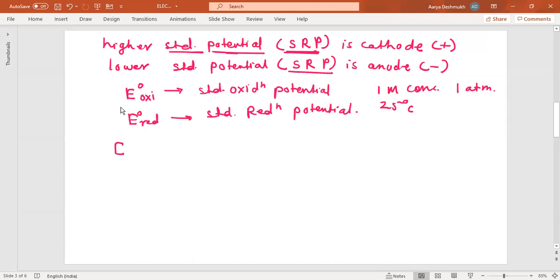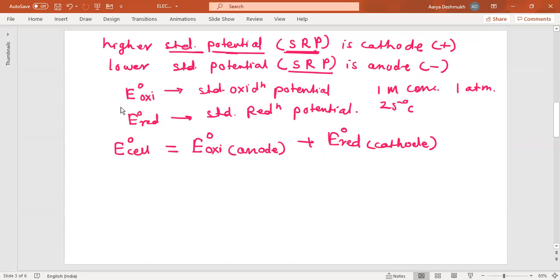Now, E0 cell is the addition of these two. Potential is developed at the cathode and at the anode, so the potential of the cell is the addition of the oxidation potential and the reduction potential. You can write E0 oxidation, since oxidation happens at the anode, plus E0 reduction at the cathode. The 0 indicates the standard condition.